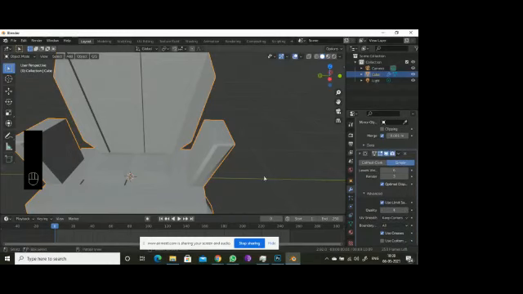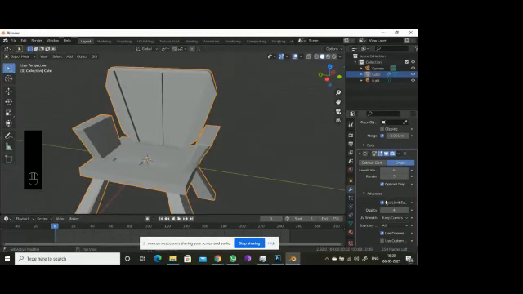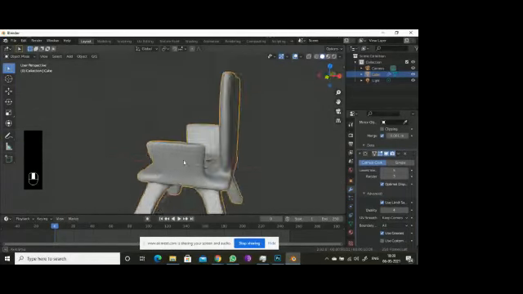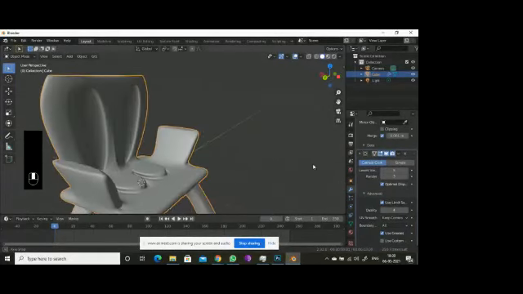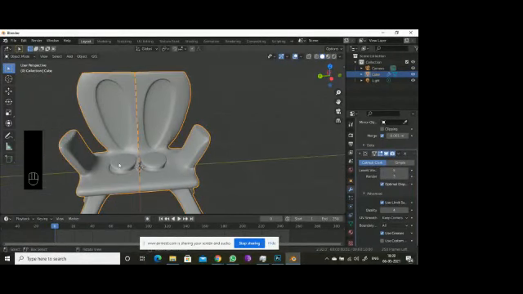If you increase the quality, there will be no change, but the size will be increased. Render levels, it's up to you. So I am sticking with this one only. It made a good sense for this chair, but these two are not nice.